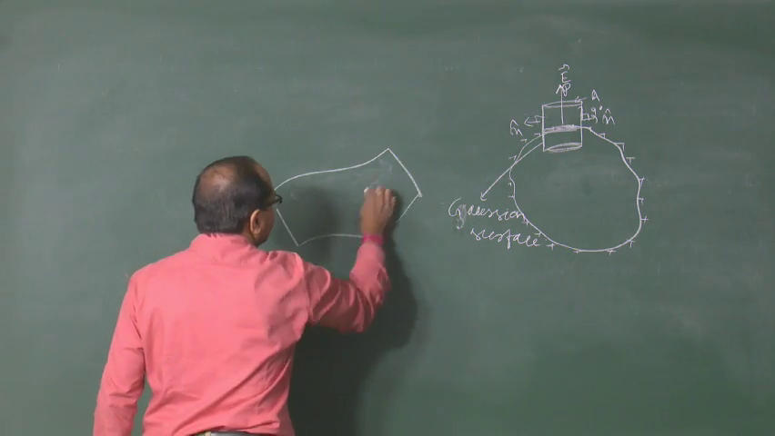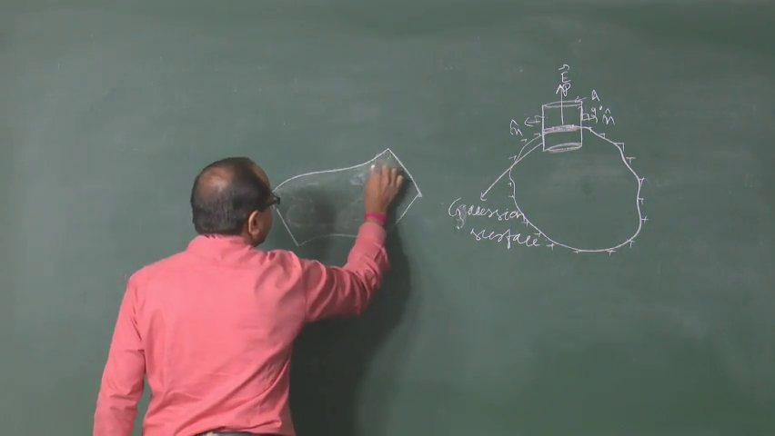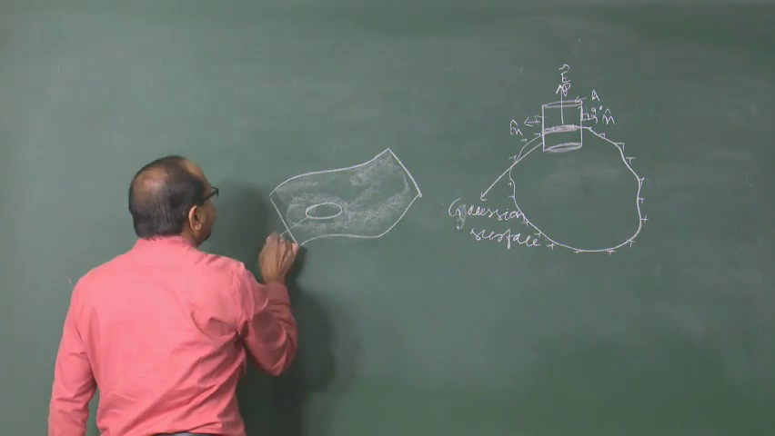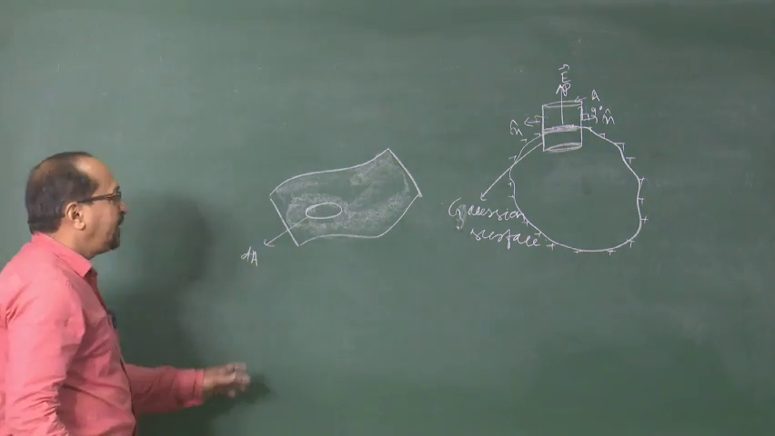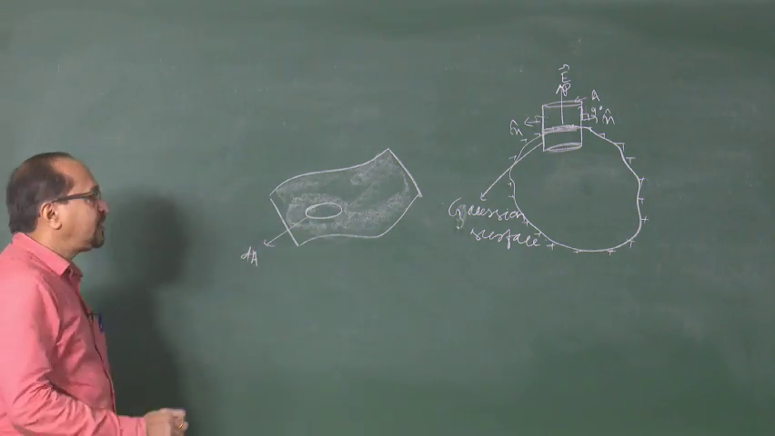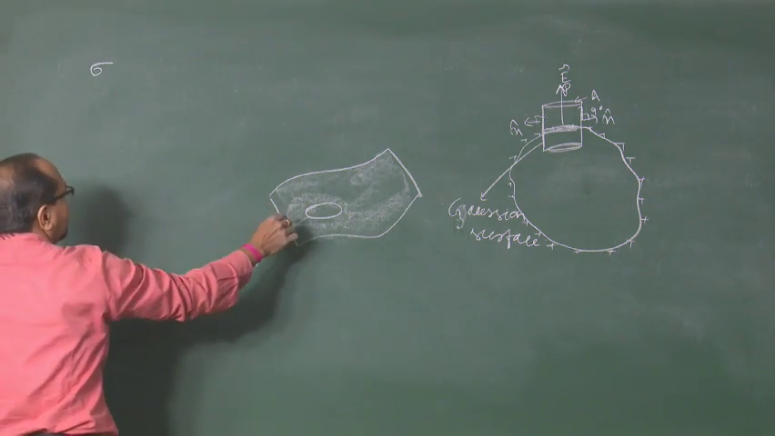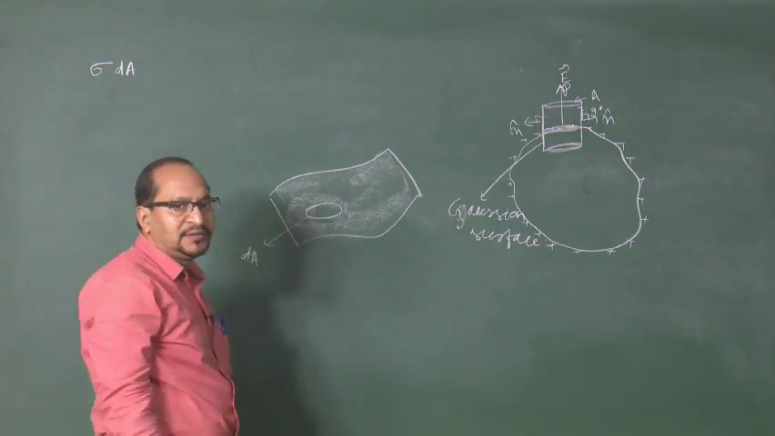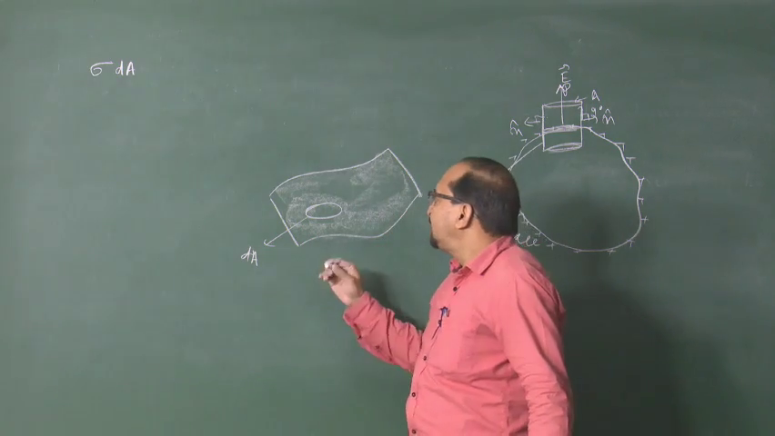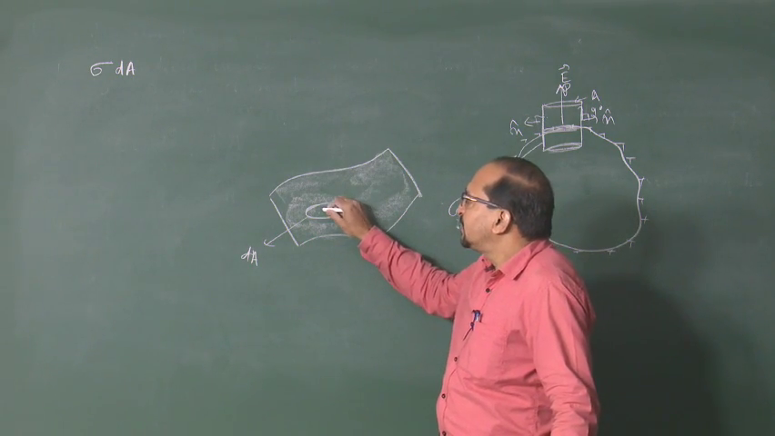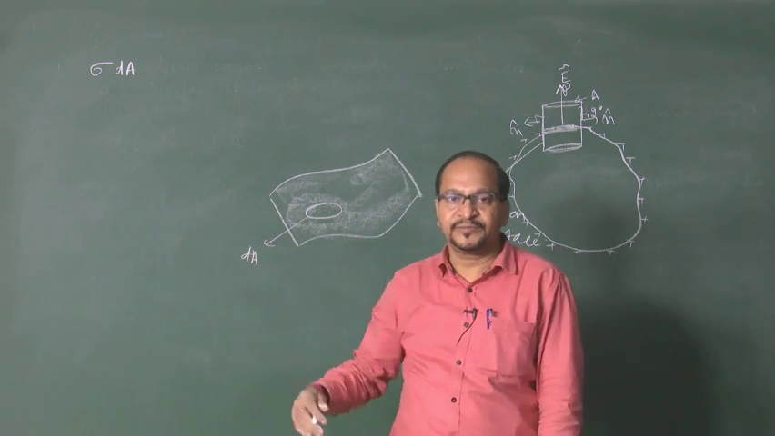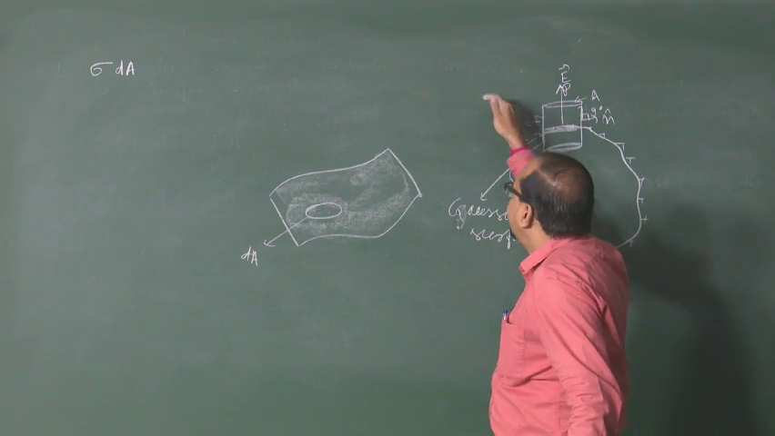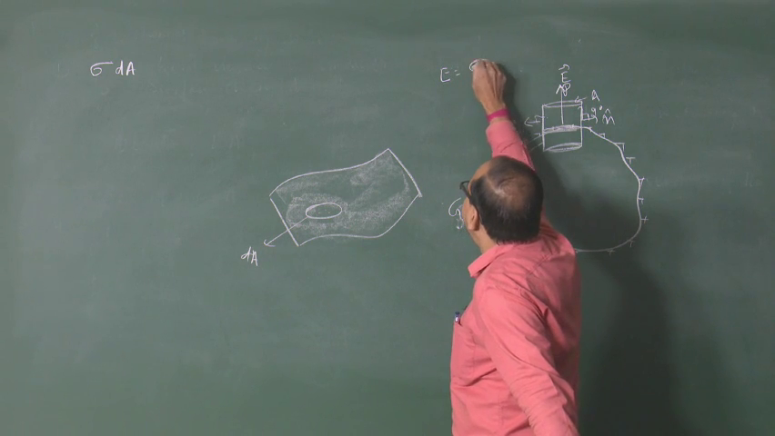Suppose this is the surface and we consider a small part of this surface, say dA, and the entire surface of the charged conductor has a surface charge density sigma. So, on this dA surface the total charge will be sigma into dA. And because of the charge, the electric field in the outside region will be along the normal to the surface, and the value, we have already calculated, is sigma by epsilon naught.